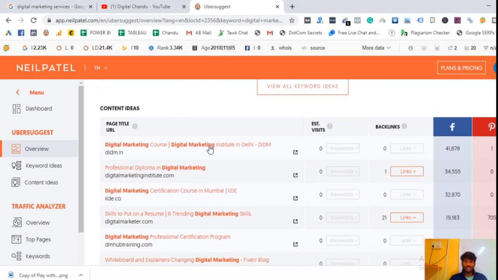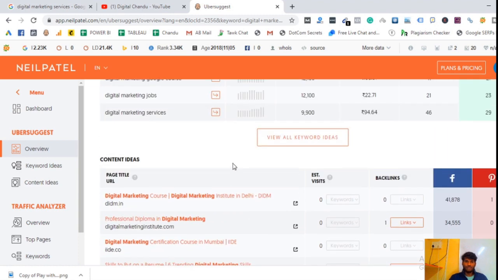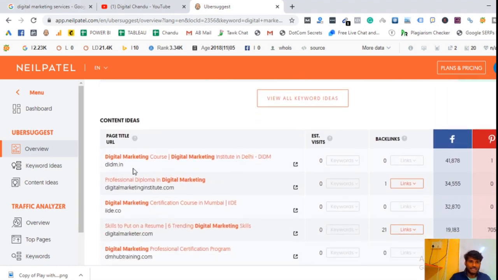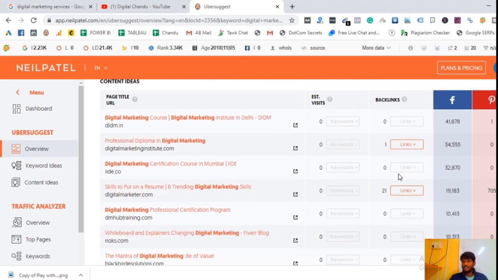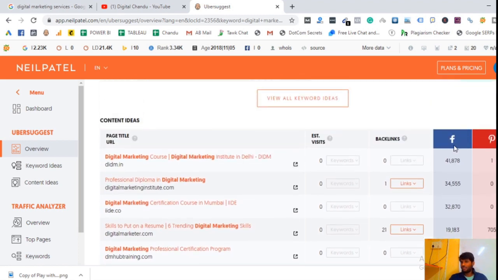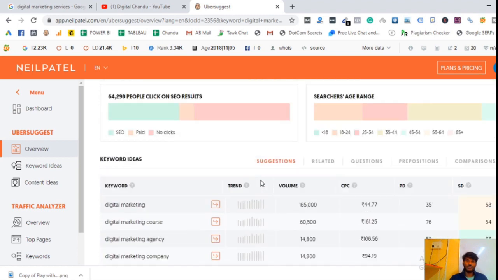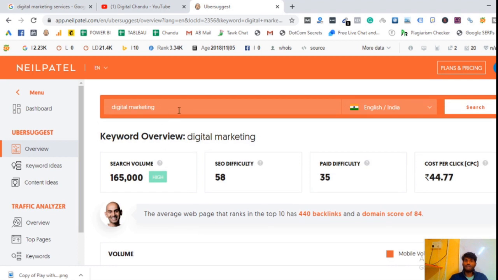For that particular keyword, whatever websites are ranking in Google search, it will show you everything in front of you. First website is didmi.in, and here you can see backlinks. Because we are not upgraded, it is not showing the right information. And here we go, Facebook shares are 41,000, 34,000, 32,000. This is Pinterest, guys. This is the overview of this keyword research tool.